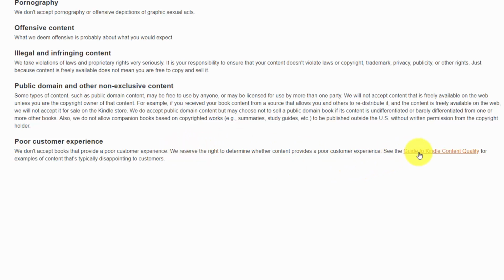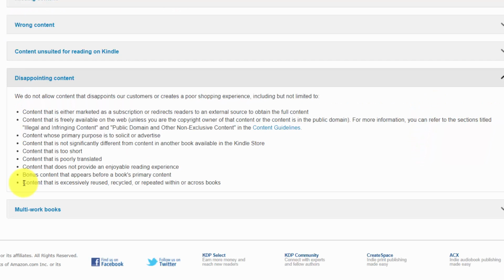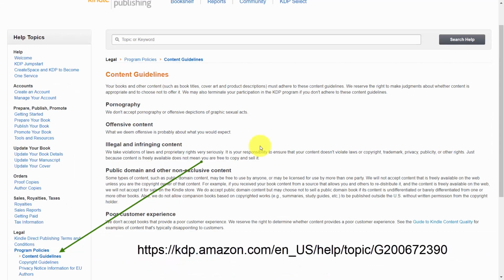They say that they want you to see the guide to Kindle quality. In the guide to Kindle quality, there are two things that you'll want to take note of. One, content that's not significantly different from another book in the Kindle store. So again, you're going to want to make sure that anything that you post is not going to be the same as something that someone else has that's already there. Lastly, they're stating that they don't want content that's excessively reused, recycled, or repeated within or across books. Again, that's fairly specifically defined, and you want to make sure that your content does not fall into that category. So it's going to be a good idea to read the entire guidelines, but those are some things that you'll want to keep in mind.